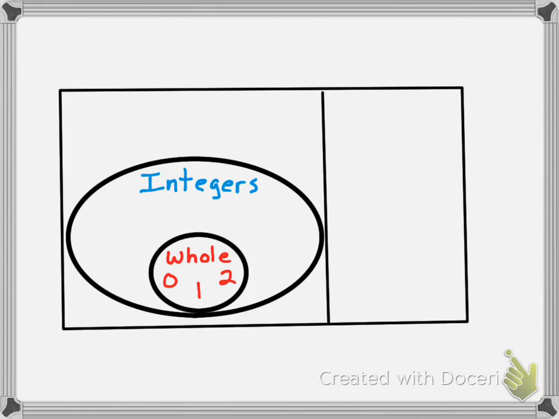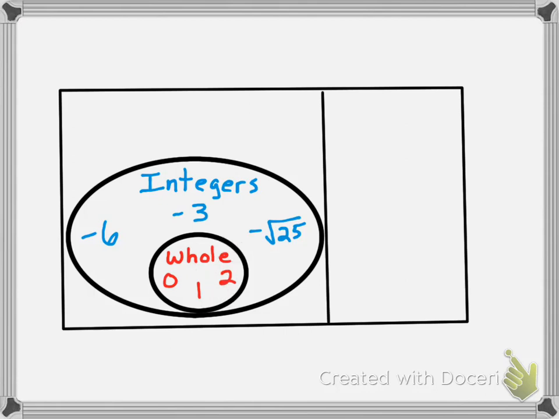Okay? Well, notice, the whole number circle is inside the integer circle because all whole numbers are integers. But there are some things that are in the integer circle that aren't in the whole number circle, like -6, -3, negative square root of 25. Now, is that an integer? Yes, because square root of 25 is 5, so -5 is an integer. Okay, so some integers aren't whole numbers, but all whole numbers are integers.